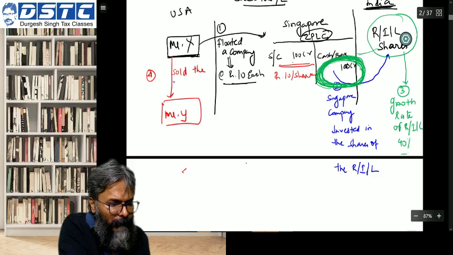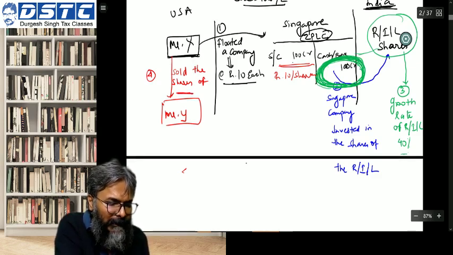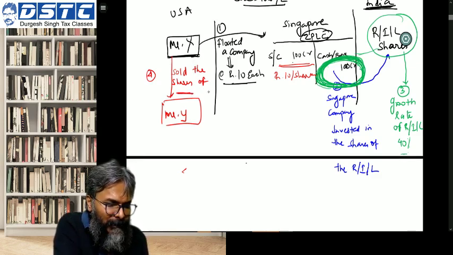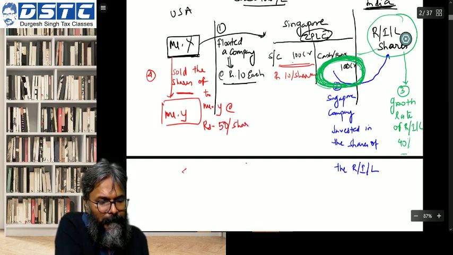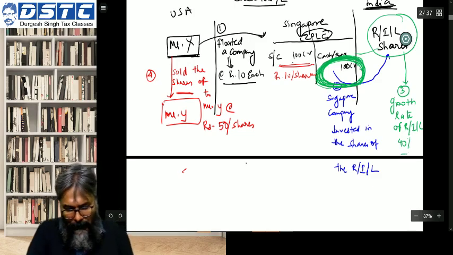Sold the shares of dash, filling the blanks, you will do the filling the blanks. Sold the shares of dash to Mr. Y at rupees 50 per share.